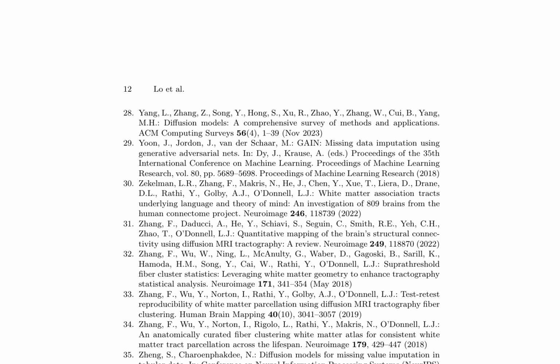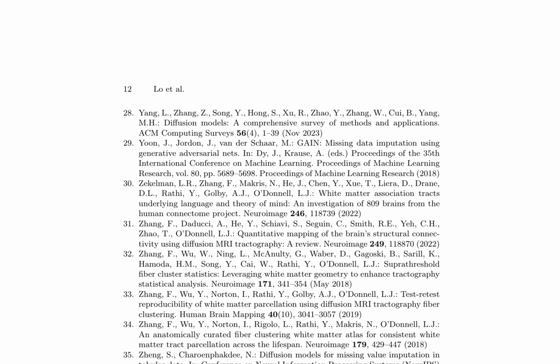This section of the research paper offers a detailed examination of methodologies and applications in diffusion models, encompassing their role in missing data imputation, white matter tractography, and brain connectivity mapping. The authors provide an extensive list of diffusion models, such as the isotropic and anisotropic models, which are crucial for understanding the movement of water molecules within the brain.